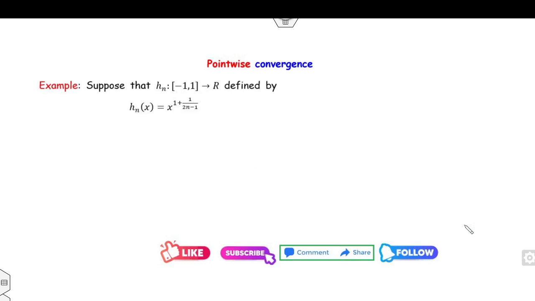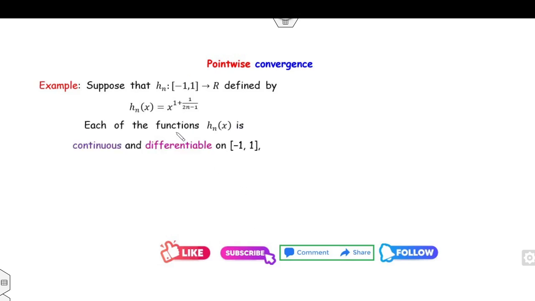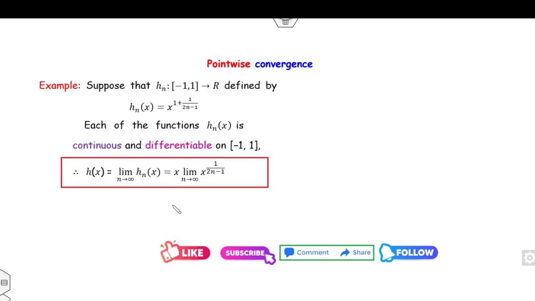Let's look at one more example. If I define hn of x on the interval from minus 1 to 1, clearly this is a polynomial, so it is continuous as well as differentiable. Then we can define the pointwise limit. Since it is a closed interval, there are three cases: x is equal to minus 1, x is equal to plus 1, or x lies in between them. If x is equal to minus 1, then this limit is minus 1 times the limit as n approaches infinity of minus 1 to the power 2n minus 1.